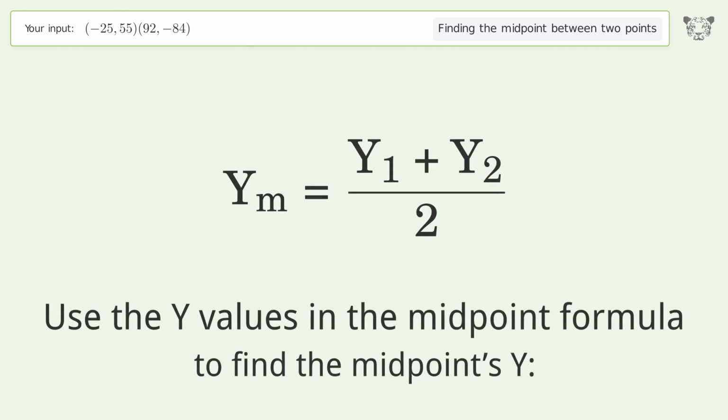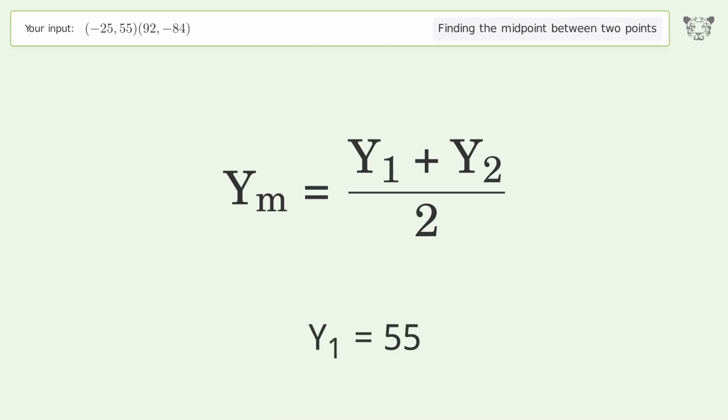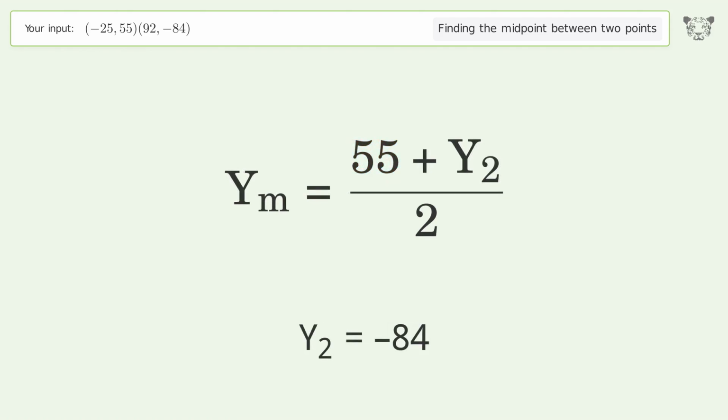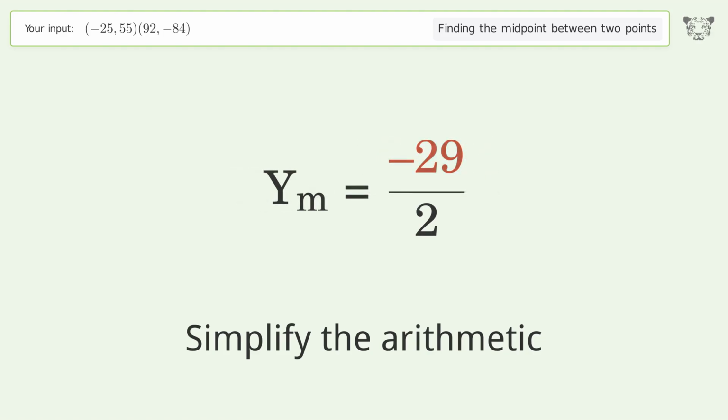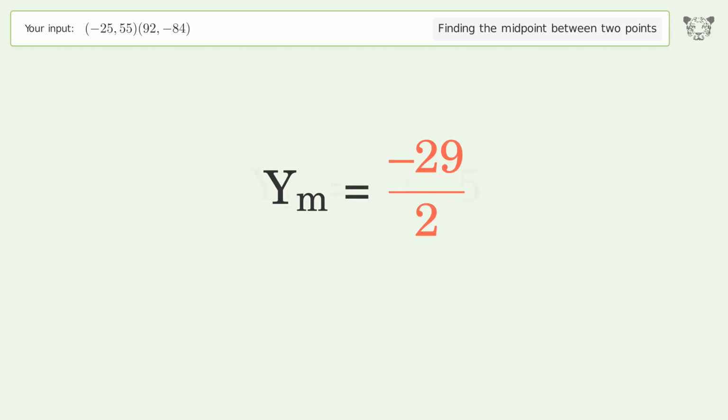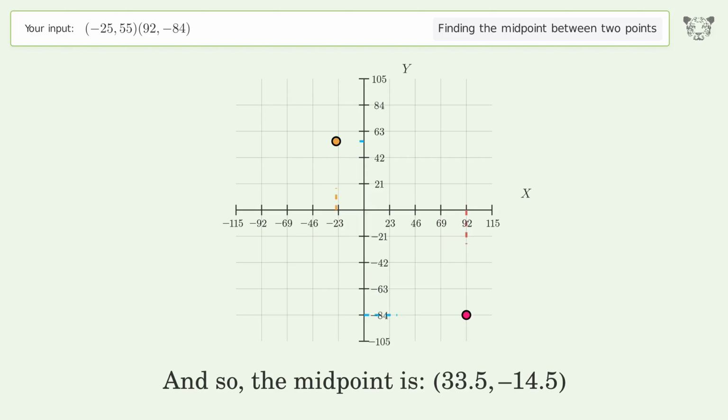Use the y values in the midpoint formula to find the midpoint's y. y1 equals 55. y2 equals negative 84. Simplify the arithmetic. And so, the midpoint is 33.5, negative 14.5.